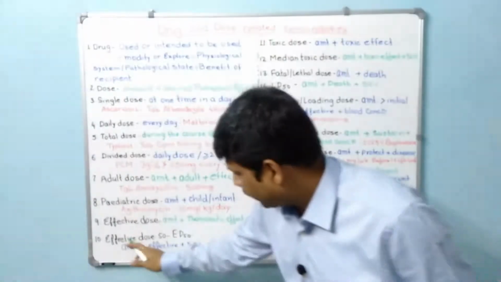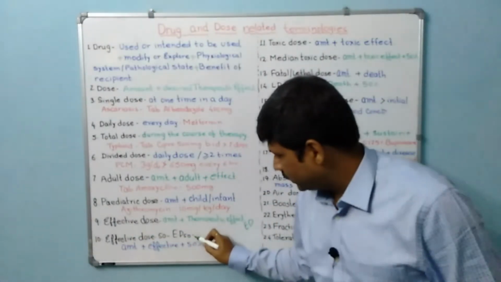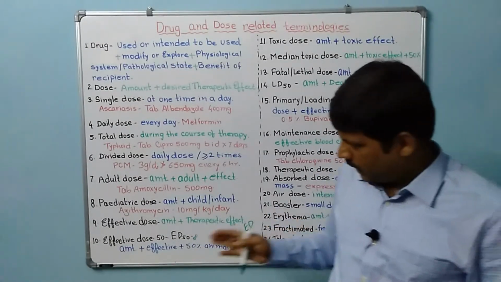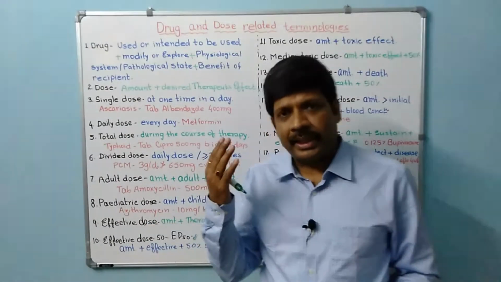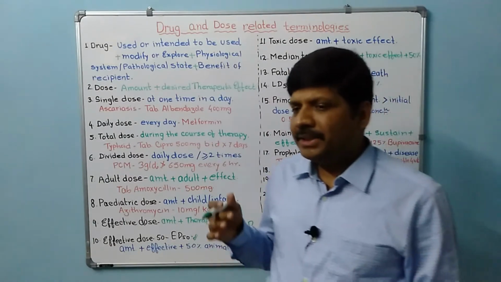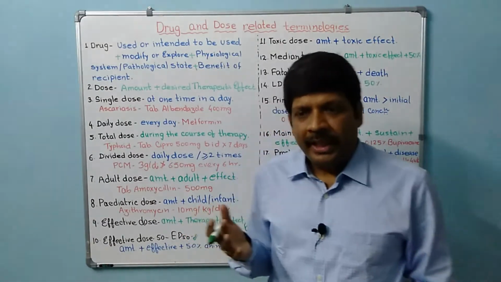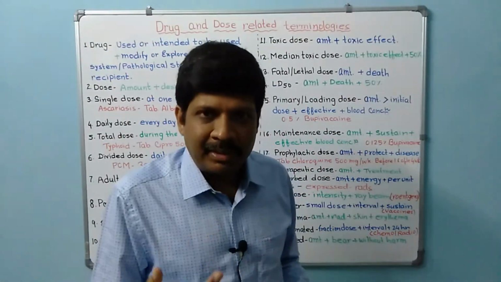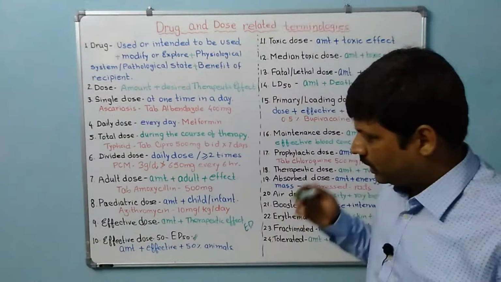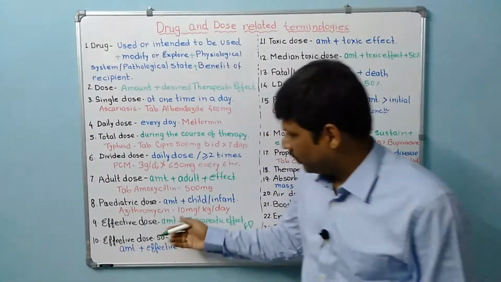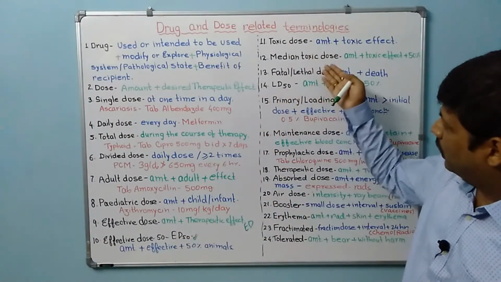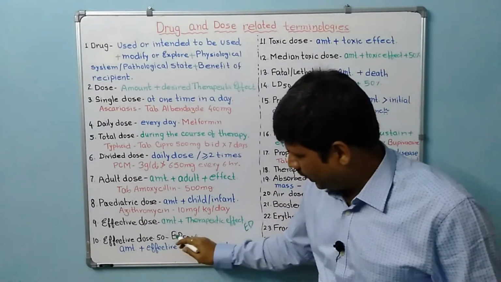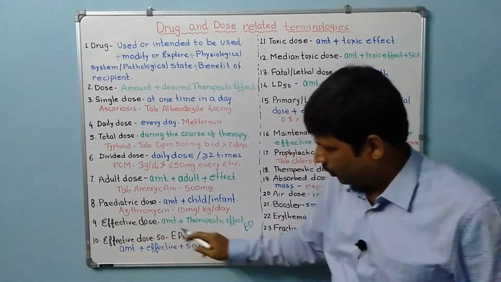Next we have effective dose 50, also written as ED50. Now ED50 is like effective dose 50 and lethal dose 50. These terminologies are used in the preclinical studies where we research on animals like rats. So there we use all these terminologies: effective dose, the toxic dose, the fatal dose, LD50 and those things. What is the meaning? ED50, effective dose, it would be clear from effective dose. What is 50?